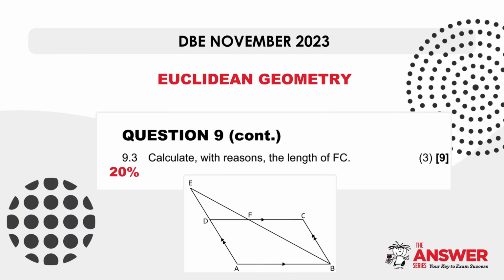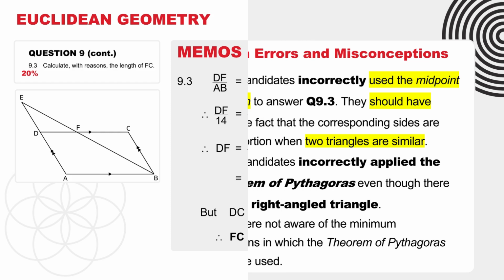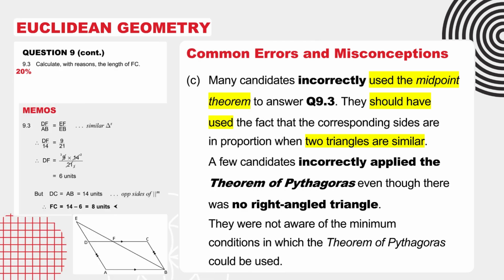The last part of question 9 had an average achievement of 20%, where they had to calculate the length of FC. And here is its memo. You're welcome to pause if you want to stop here for a bit. Let's look now at the common errors and misconceptions for this last sub-question.